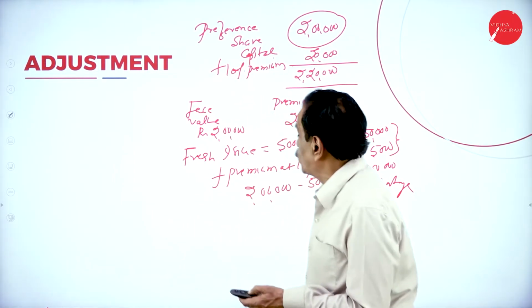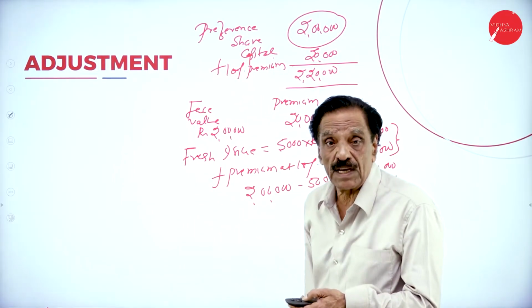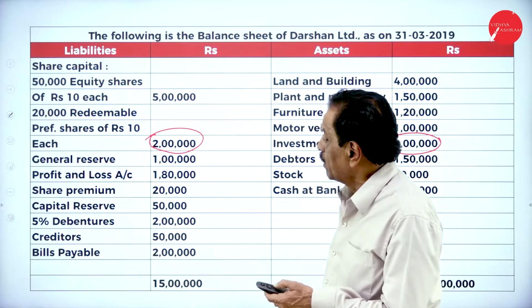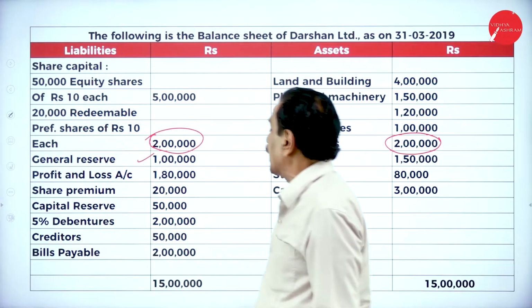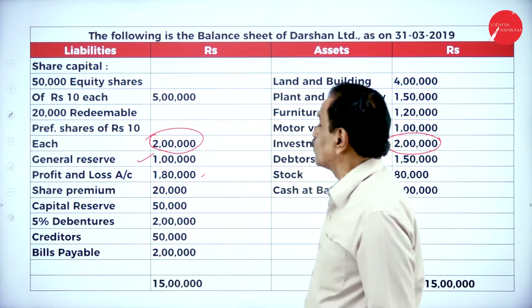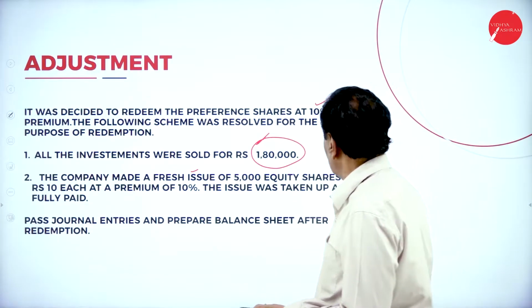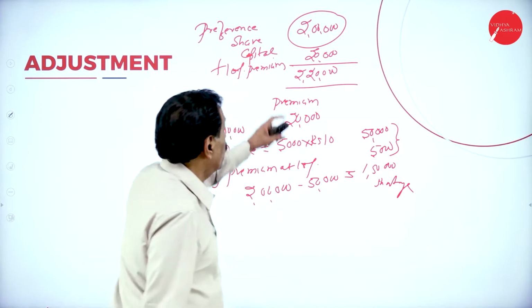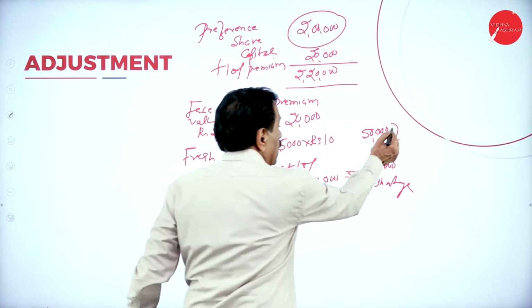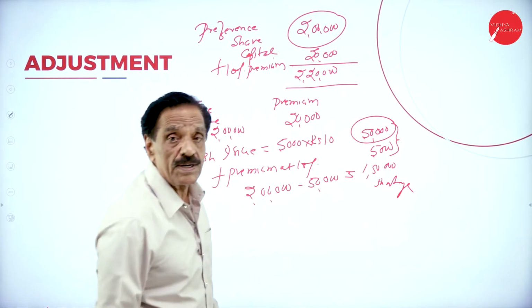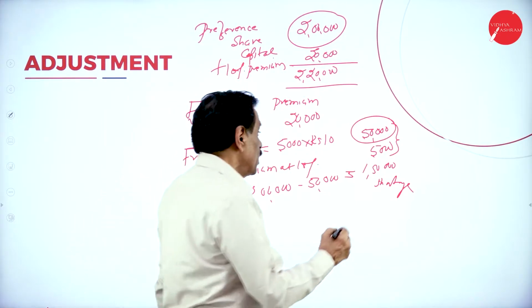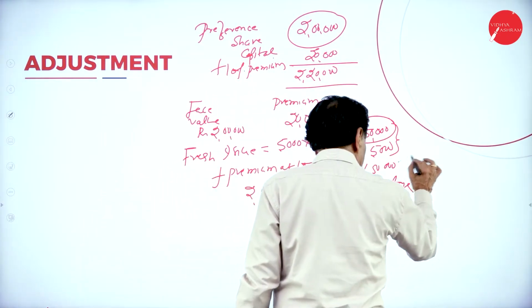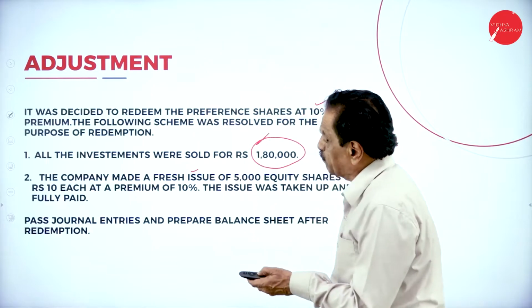See that your shortage can be made up with the help of general reserve and profit and loss account. If you see in your general reserve is 1 lakh is there, in your profit and loss account 1 lakh 80,000 is there. How much you require now? You have got 2 lakh. How much here got equity 50,000? How much shortage? 1 lakh 50,000. So this shortage can be made up with the help of general reserve and P&L account.